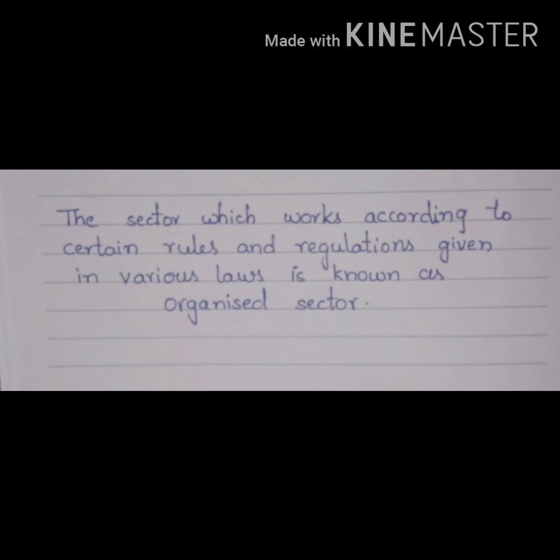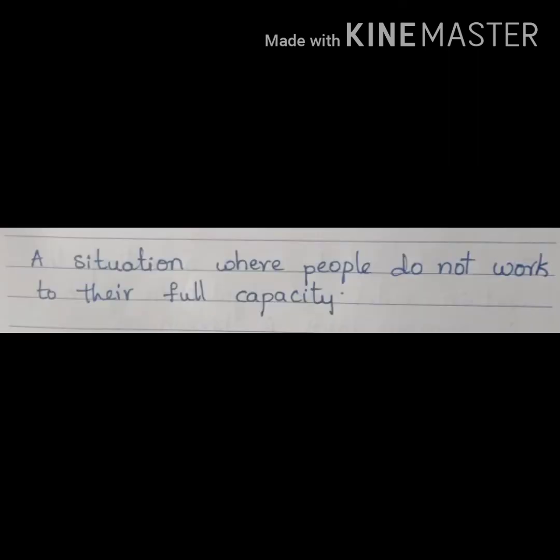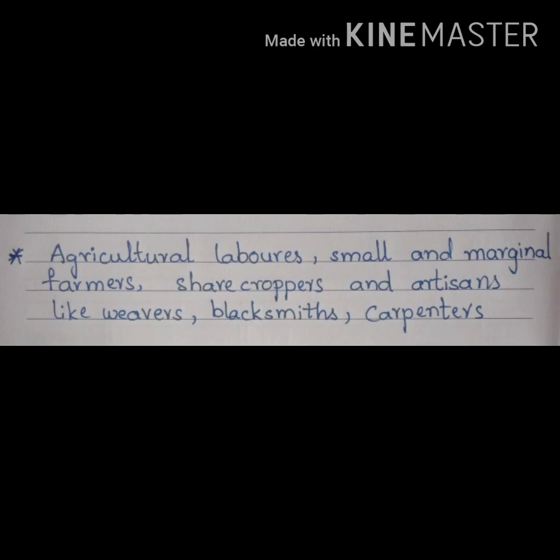Next question. What do you mean by disguised unemployment? Disguised unemployment is a situation where people do not work to their full capacity. Next one. Give examples for unorganized sector people. Agriculture laborers, small and marginal farmers, sharecroppers and artisans like weavers, blacksmiths, carpenters, etc.